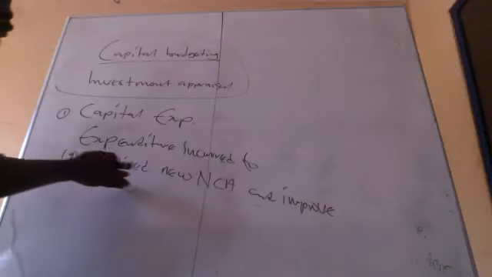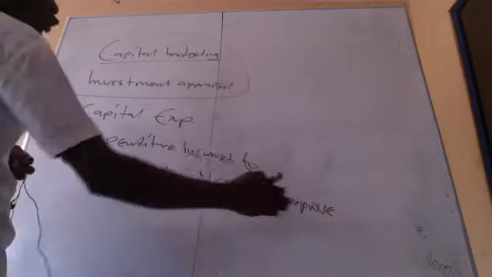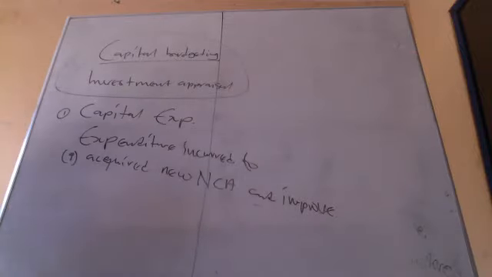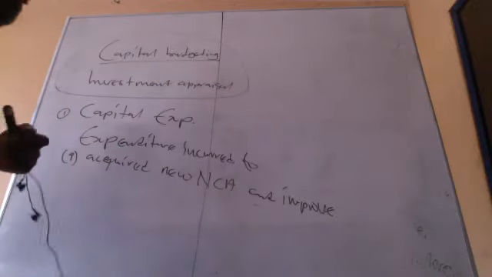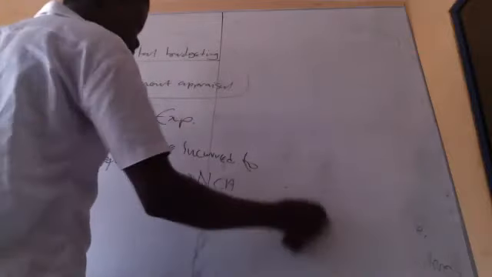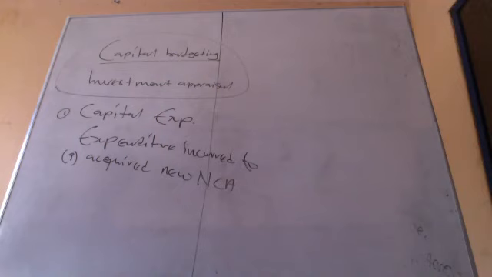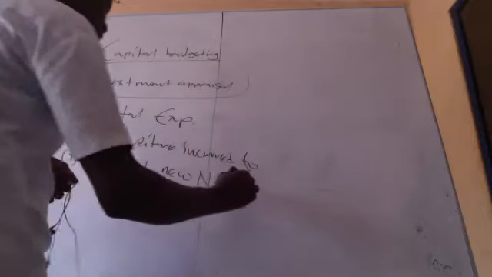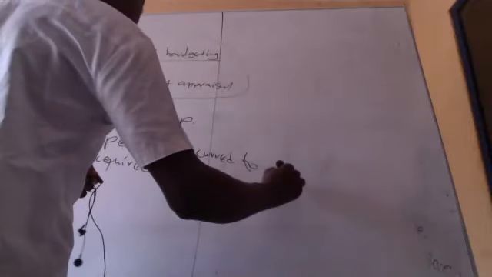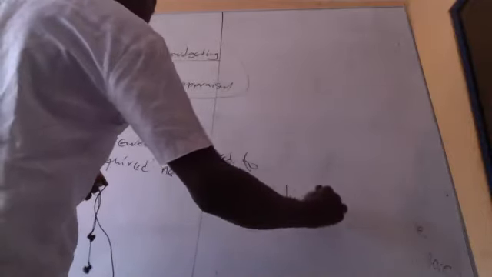So you acquire new assets or you are improving the existing capacity, the capacity of existing assets. That's the capital expenditure. So acquire new non-current assets or improve existing ones.